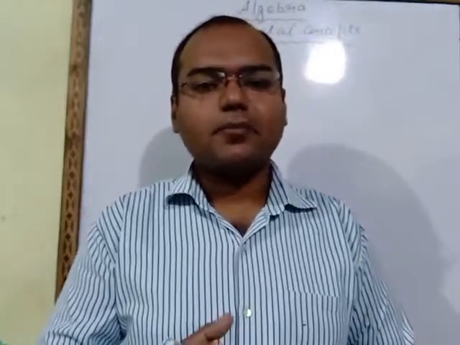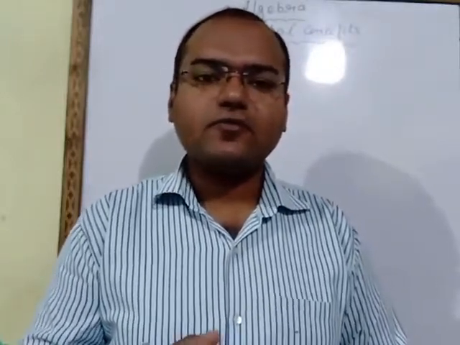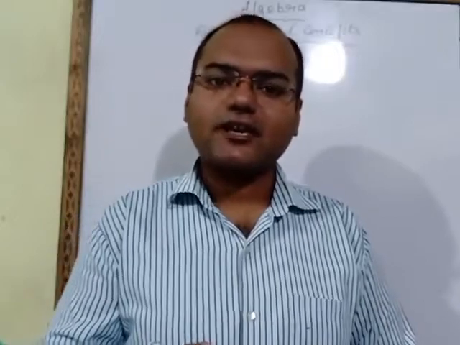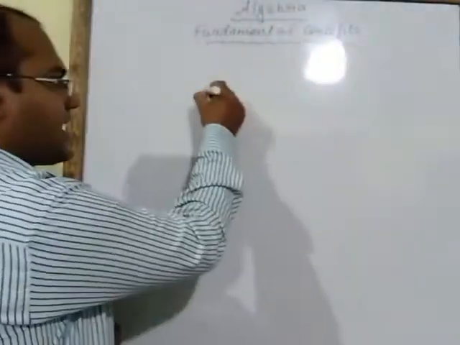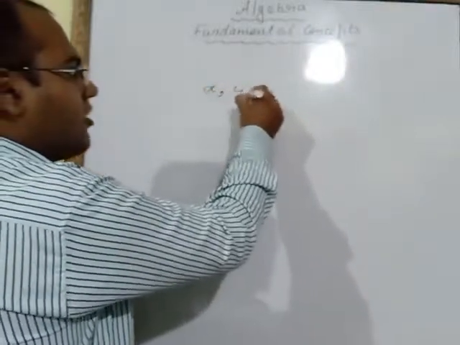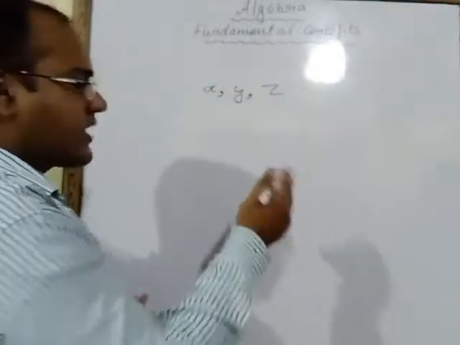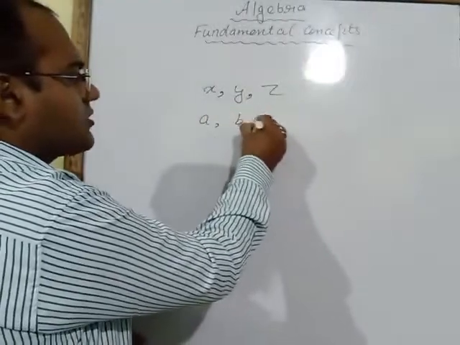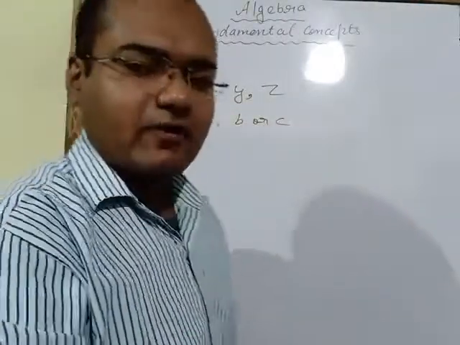Algebra is a branch of mathematics in which we deal with numbers which are expressed as symbols such as x, y or z, or we can say a, b or c or any other alphabet.